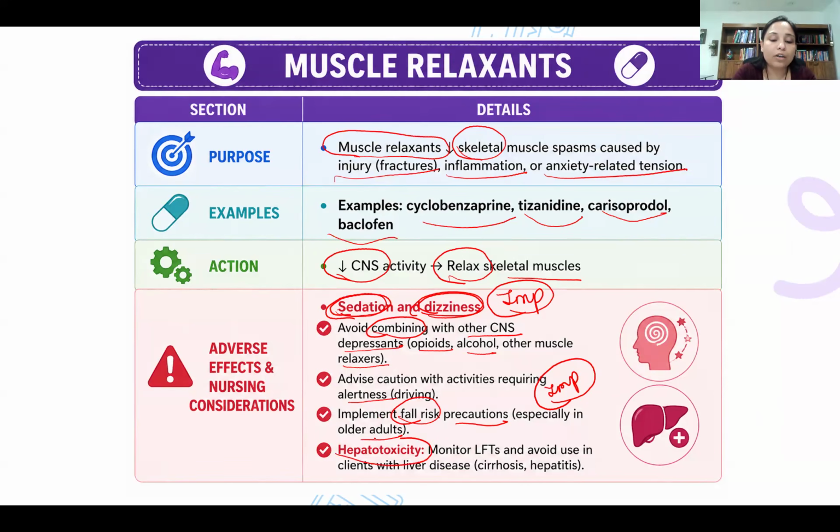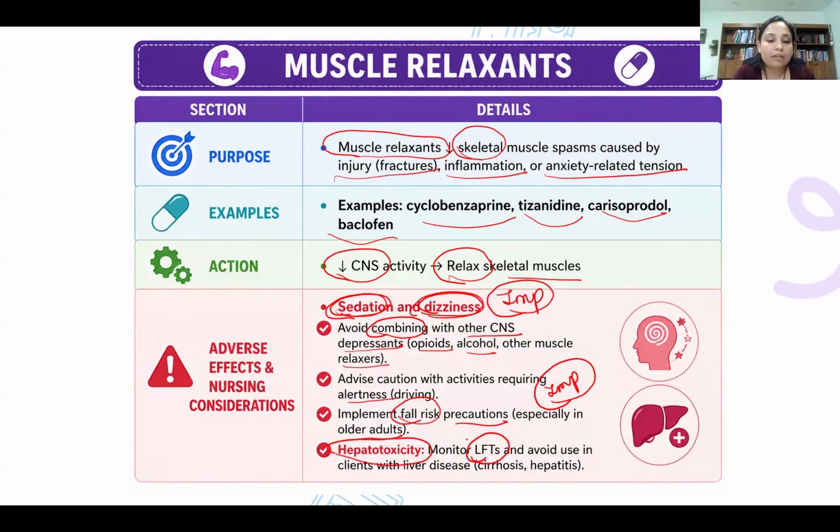And also hepatotoxicity, so the liver can get damaged. When a patient is taking this medication for a long period of time, and if the patient complains about yellowish discoloration of skin and sclera, abdominal pain, fatigue, all those symptoms, you have to check LFT, liver function tests, because possibly liver damage is occurring from this medication.